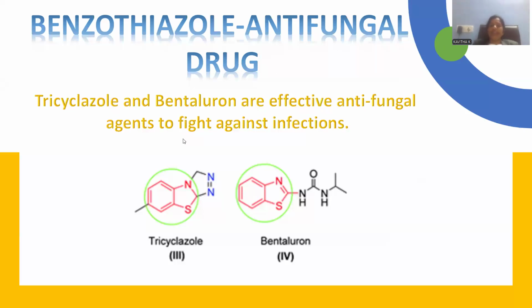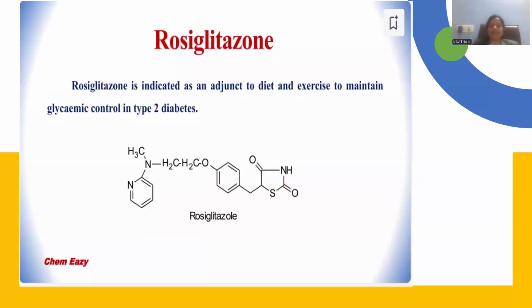These two drugs, with benzofused thiazole moieties, work effectively against fungal infections, right? So let me repeat once again: tricyclazole and bentaluron together are better antifungal agents that fight infectious diseases.